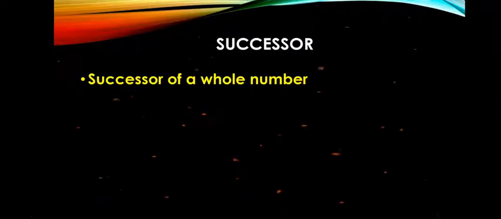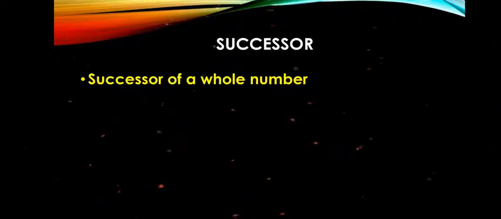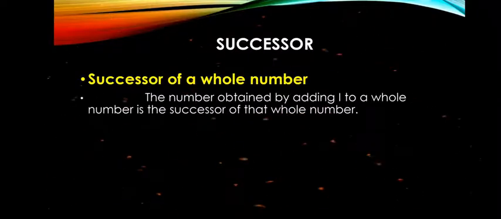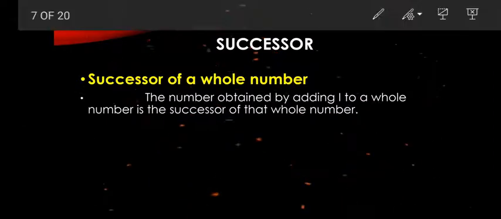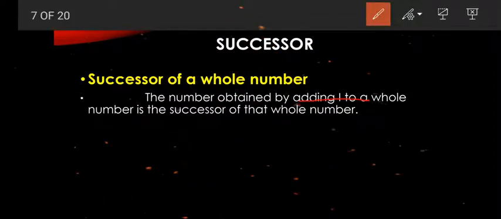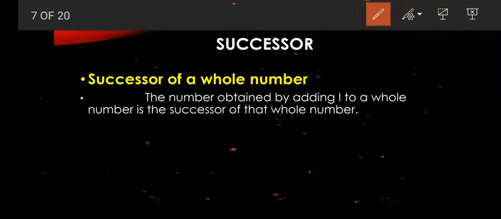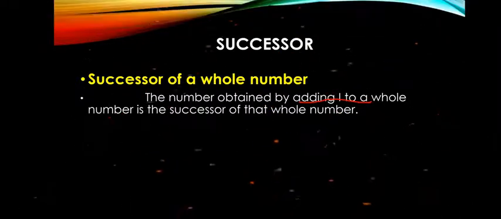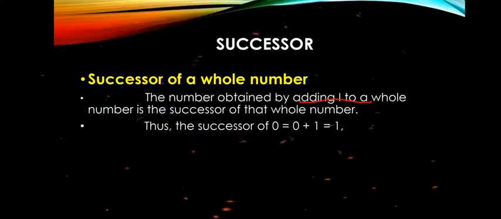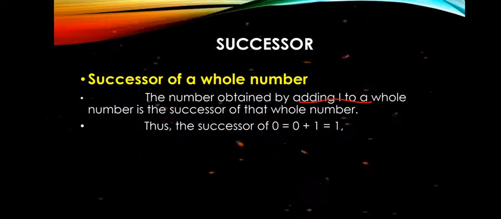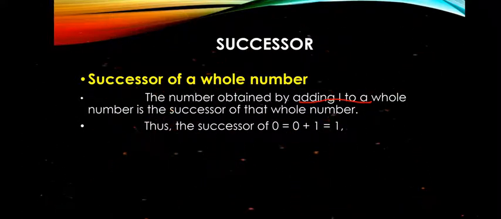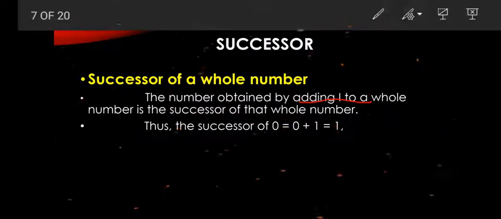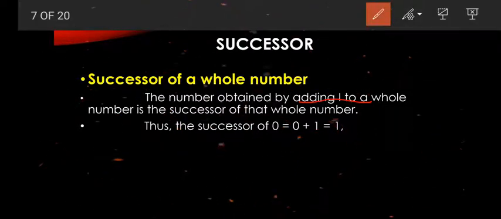Next we are going to see the successor of a whole number. Successor means we are adding 1 to whole numbers. That is called successor. What's the successor of 0? 0 plus 1, 1.